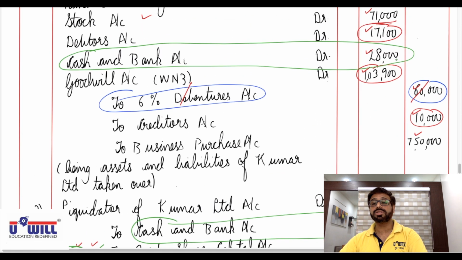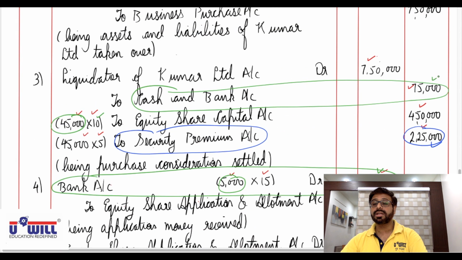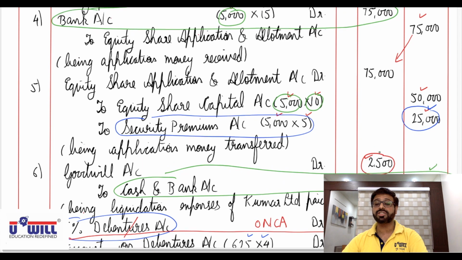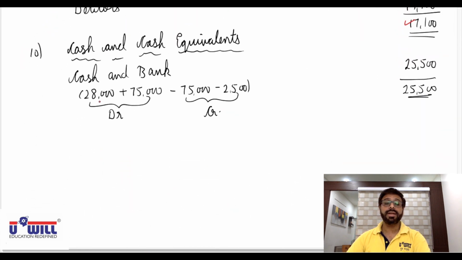So debit amounts 28,000 plus 75,000, credit amounts minus 75,000 minus 2,500. Check this. 28,000 plus 75,000 debit gets added, minus 75,000, 2,500 credit gets subtracted, 25,500.